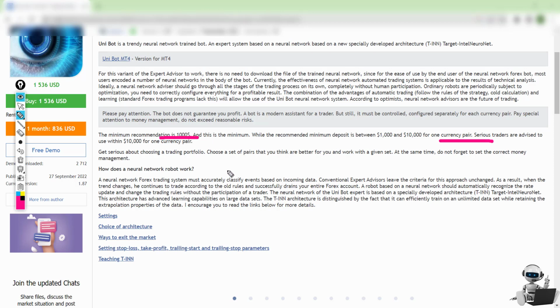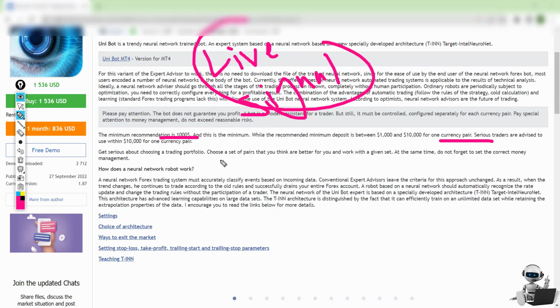The problem is it could be a nice EA, but we don't have a live signal with this EA, so that's why I'm going to do a backtest. We don't have a live signal here, and I don't know why he doesn't. Since he has such an amount of money, at least he can put $1,000 into a live signal and show us how the EA performs in the live Forex market. He tells you there is a set of pairs and gives you the set file and everything.